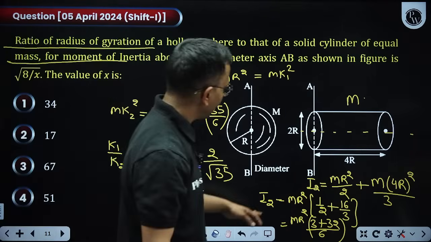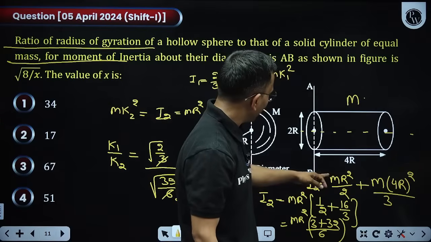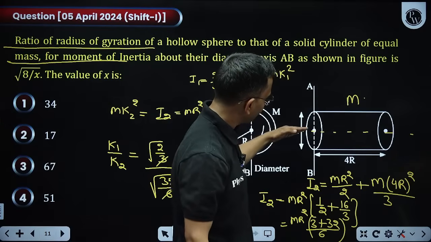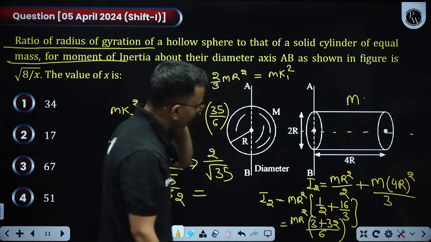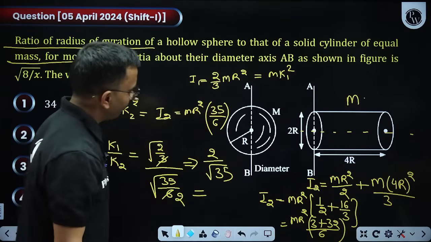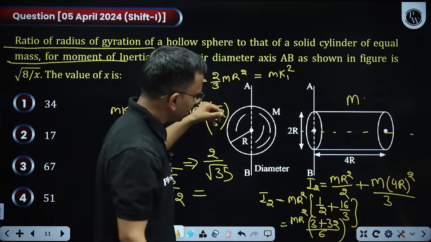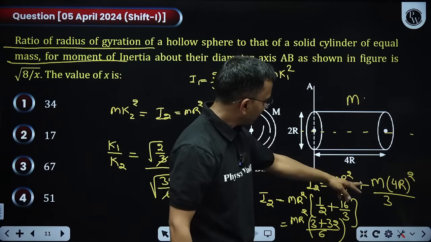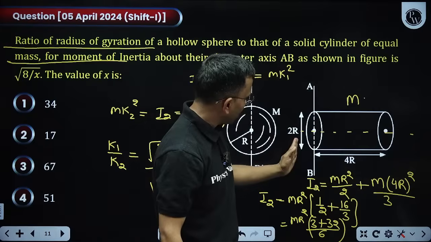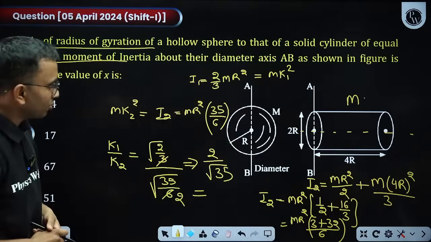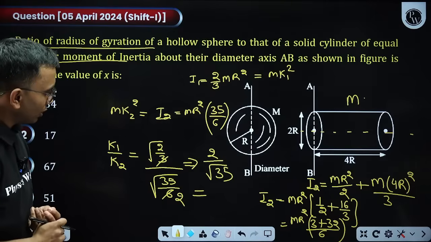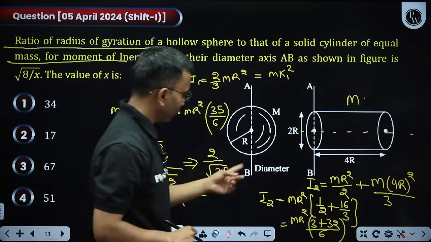Okay, let us see again. mr square, what is the radius? Radius is r. So mr square by 2 about this, yes. And then about this is ml square, L is 4r, ml square divided by 3. So this is 16 by 3 plus 1 by 2, 6, 3 plus 32.